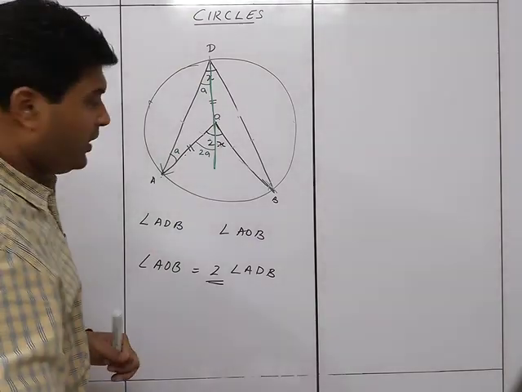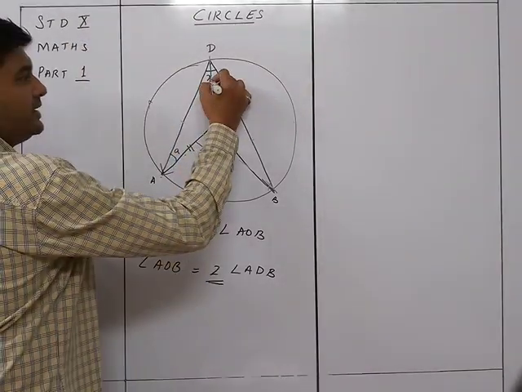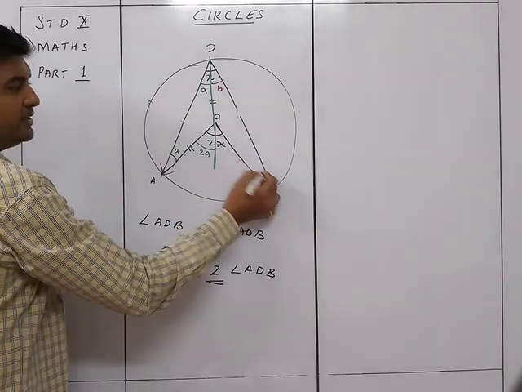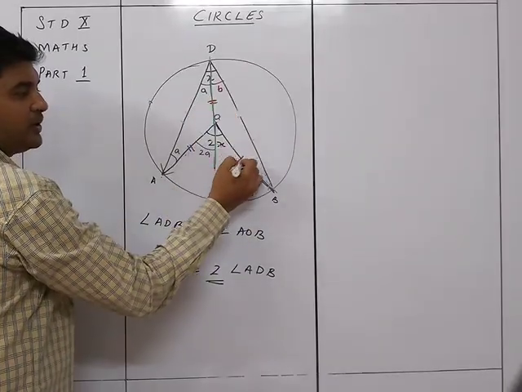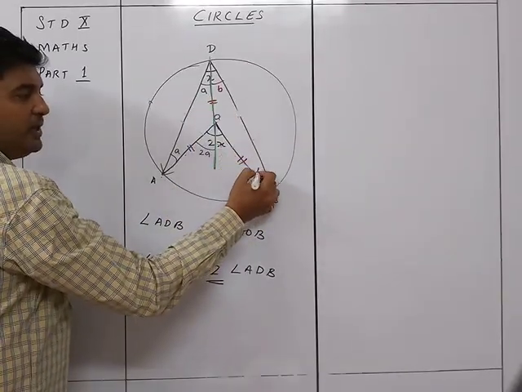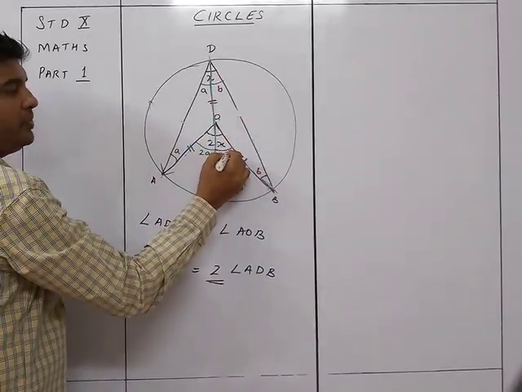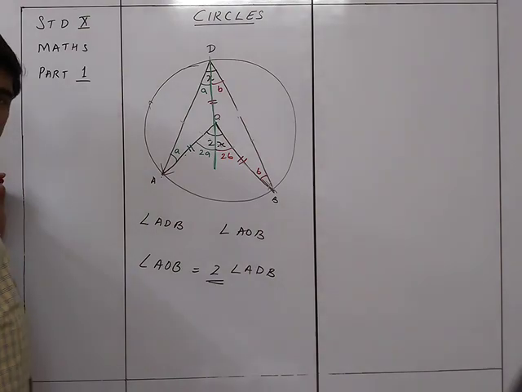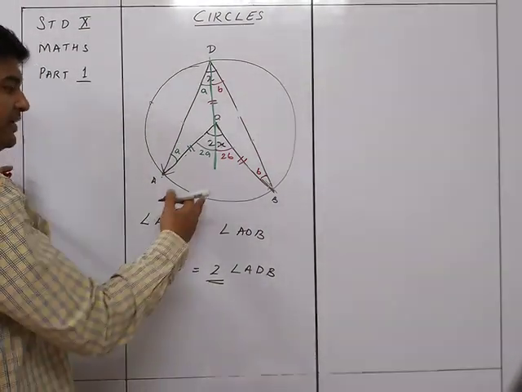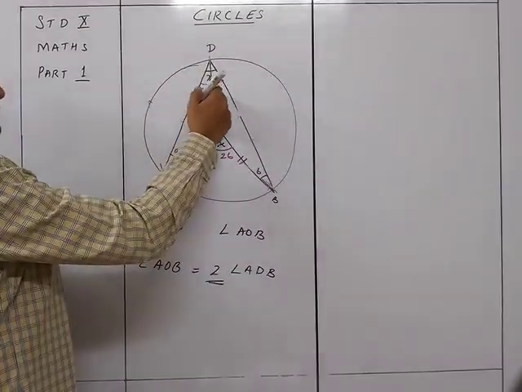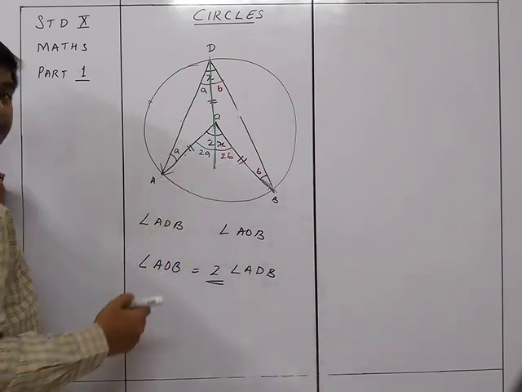Similarly, if this angle is B, then this will be equal to this because they are radius. So this will also be B. So this is B and this is B. So the exterior angle over here will be 2B. Got it? So now what we see over here is A plus B, and here 2A plus 2B.